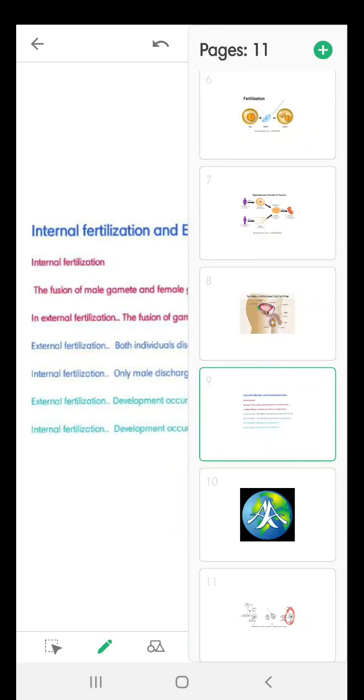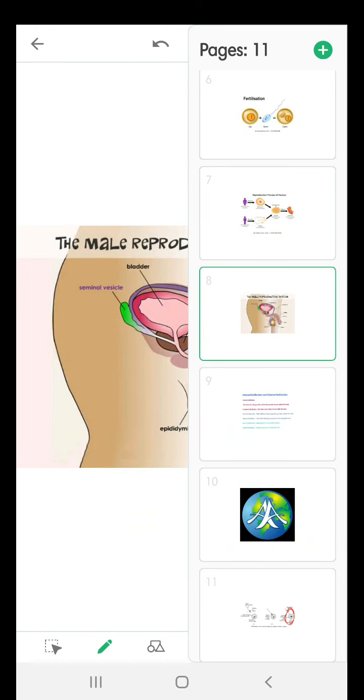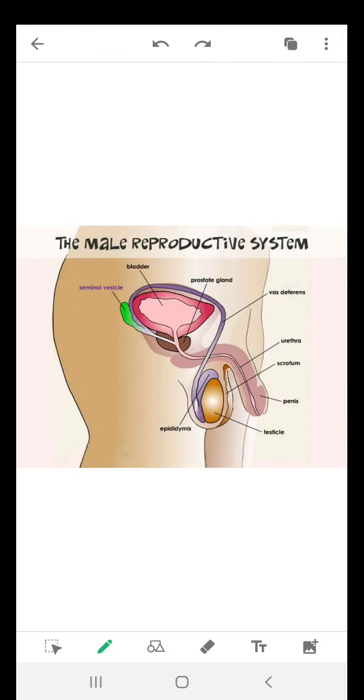Now, after this, I will explain the human male reproductive system. Human male reproductive system consists of these organs: testicles, we can say testes also. Then here it is epididymis. Then scrotum, it is a bag-like pouch.